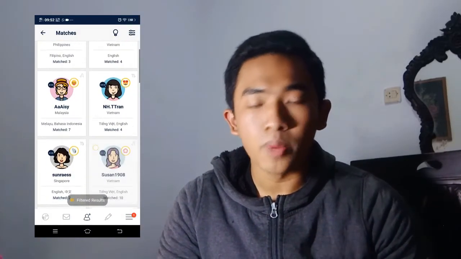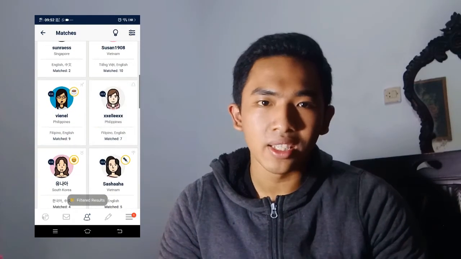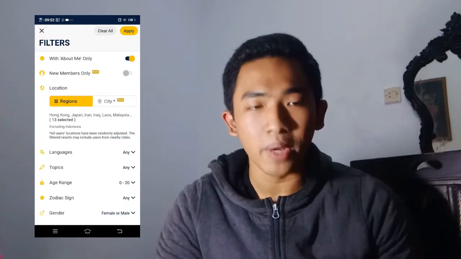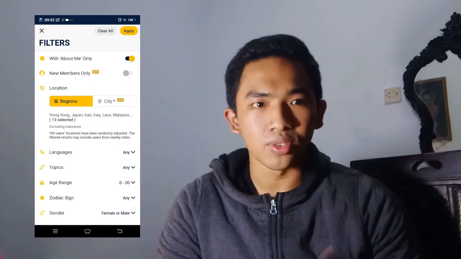Those people will be randomly selected, and then you can select those people that have been selected by the application, and send your letter to them. And for explore manually, you search by yourself for the people you might be interested in, you might get engaged with, and then you send the letter to them.